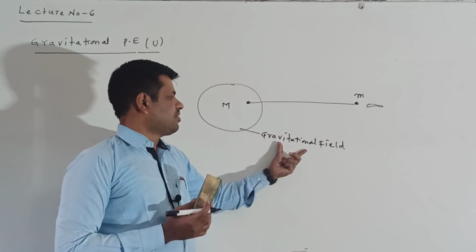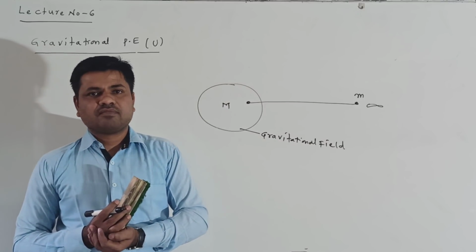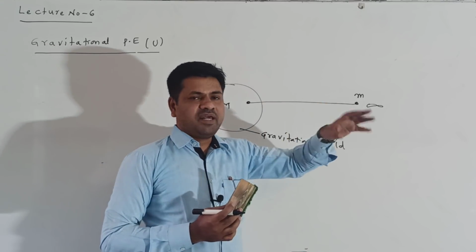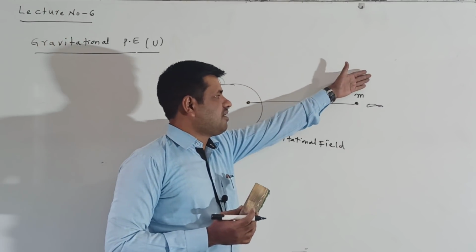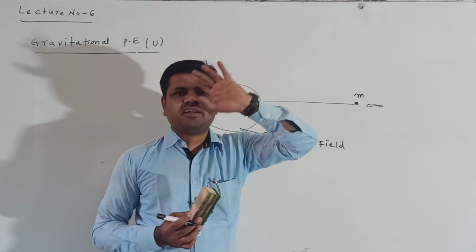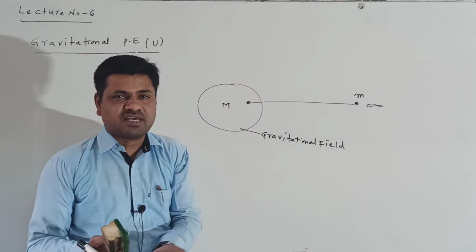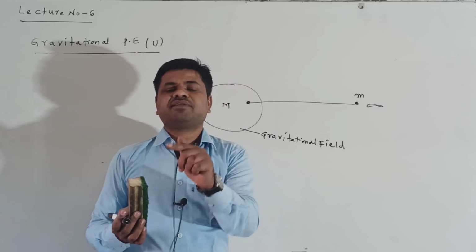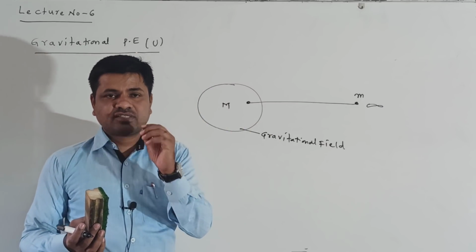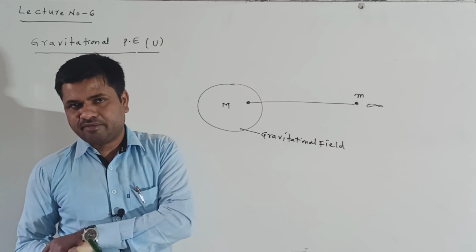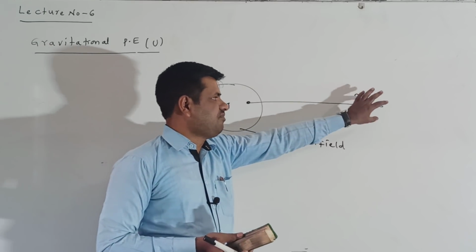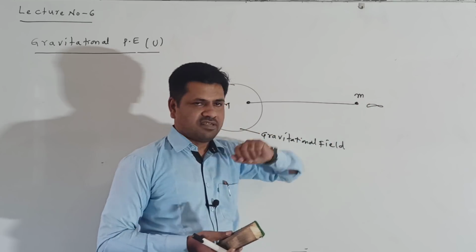Surrounding this mass, it produces a gravitational field. Now another mass I am placing outside the gravitational field, which means I am placing it at infinite distance. What does infinite distance mean? It means there is no gravitational field or gravitational force effect. That is called an infinite distance.